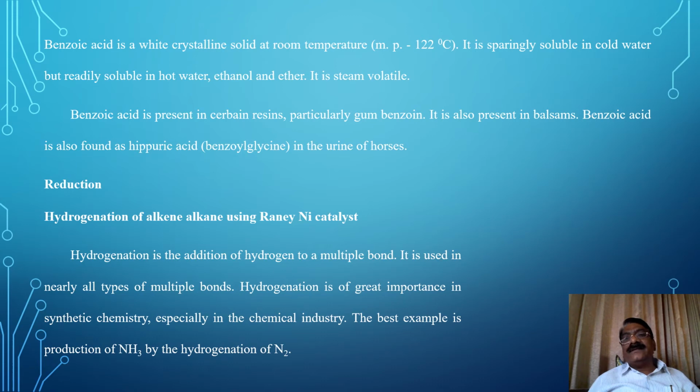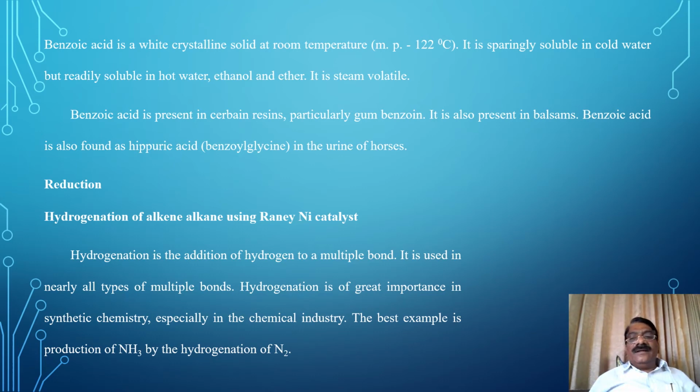It is also present in balsams. Benzoic acid is also found as hippuric acid, benzoyl glycine, in the urine of horses.